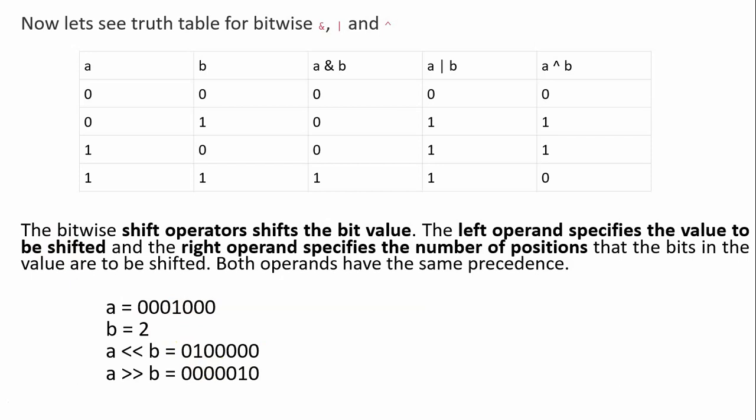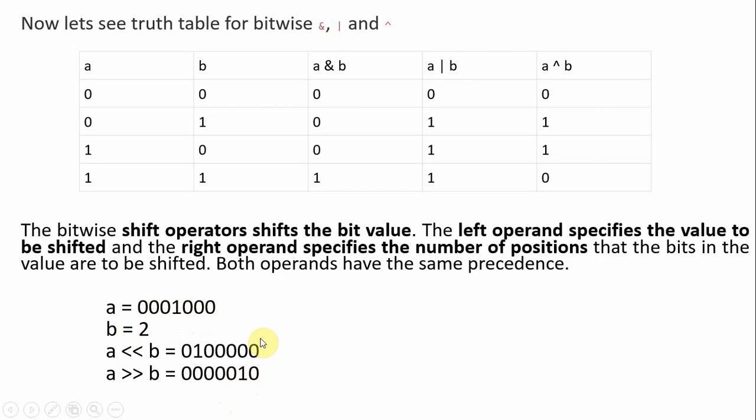In the same way, if you apply right shift instead of left shift, you have A right shift B. For the A value we are using right shift, so the middle one can be shifted to here, because it is shifting 2 positions right.